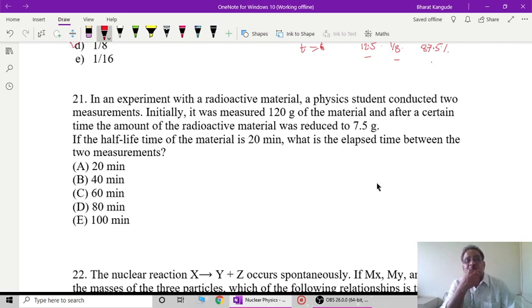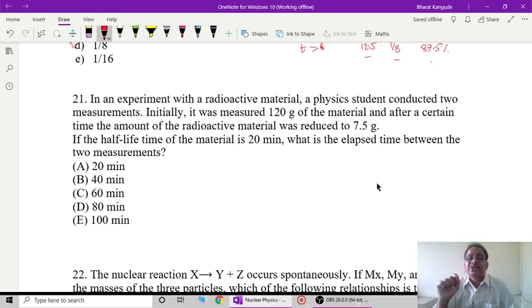In an experiment with radioactive material, a physics student conducted 2 measurements. Initially it was measured to be 120 grams of the material, and after a certain time the amount of radioactive material was reduced to 7.5 grams. That means from 120 grams to 7.5 grams. After every half-life period, what remains is to be mentioned here. If the half-life of the material is 20 minutes, after 20 minutes the original number of atoms gets reduced to half of its original.